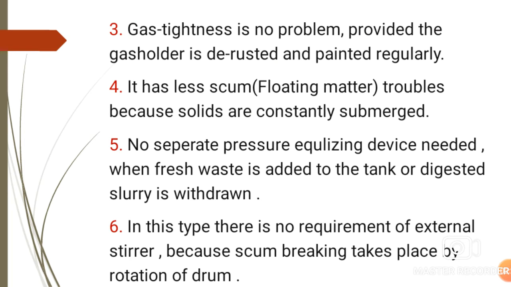Third advantage is that gas tightness is no problem, provided the gas holder is derusted and painted regularly. In this type, the drum, which is generally made from steel material, is also known as a gas holder or digester. Due to steel, it is derusted and painted regularly so that it can be useful for a long time. Also, in this type there is no problem of gas tightness. So this is the advantage of the floating type biogas plant.